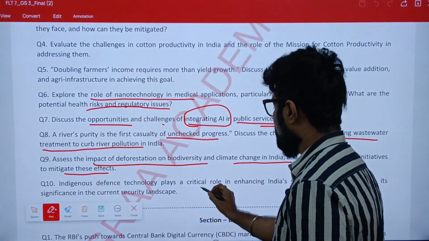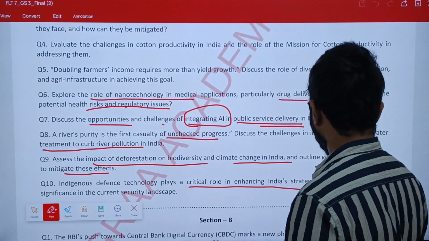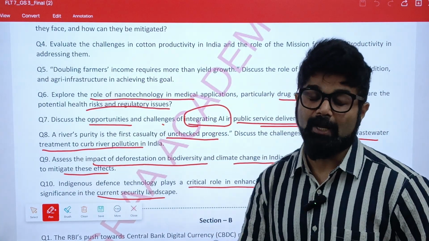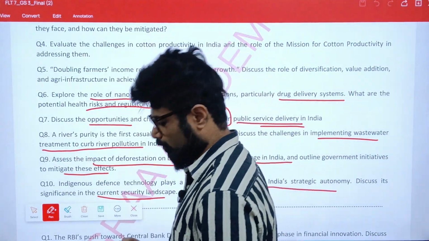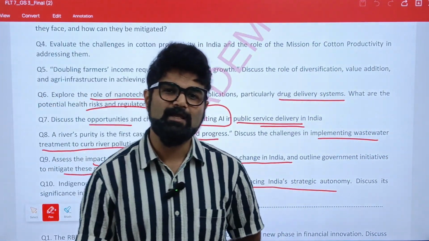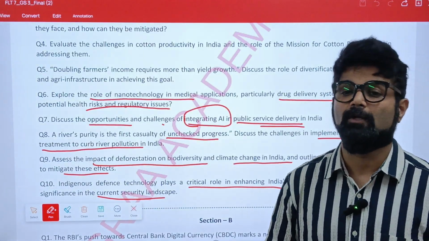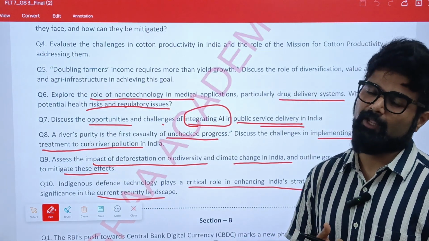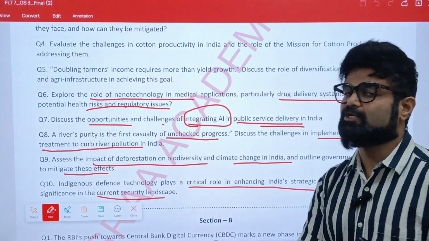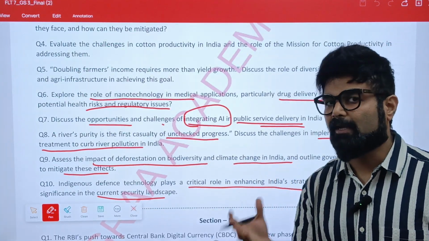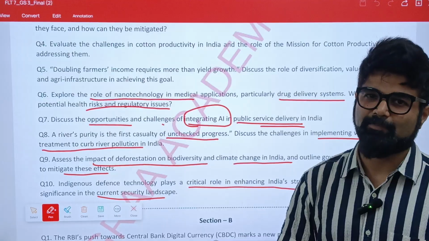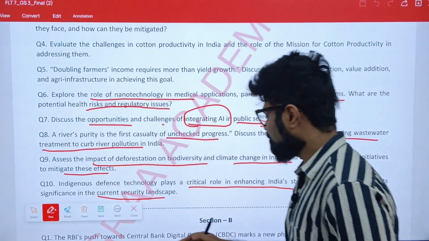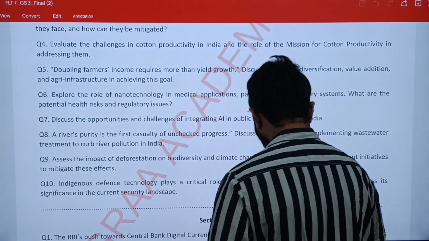Indigenous defense technology plays a critical role in enhancing India's strategic autonomy. Discuss its significance in the current security landscape. We know that for probably the last two to three years, India has been facing a huge amount of challenges when it comes to internal and defense security, and multiple developments have taken place in recent times as far as defense technology is concerned, be it Make in India. We need to focus on this perspective as well, and this is a theme students need to focus on. All right, next, moving on, if we look at Section B.